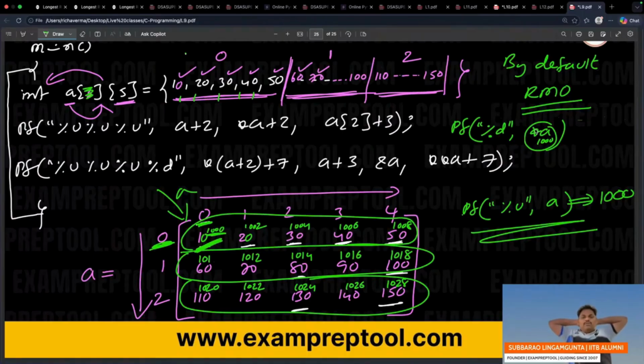Make it fast. A is 1000. What is star A? Hello? A is 1000. What is star A? I'm expecting an answer. Bhaiya, tell me. A is 1000. What is star A?